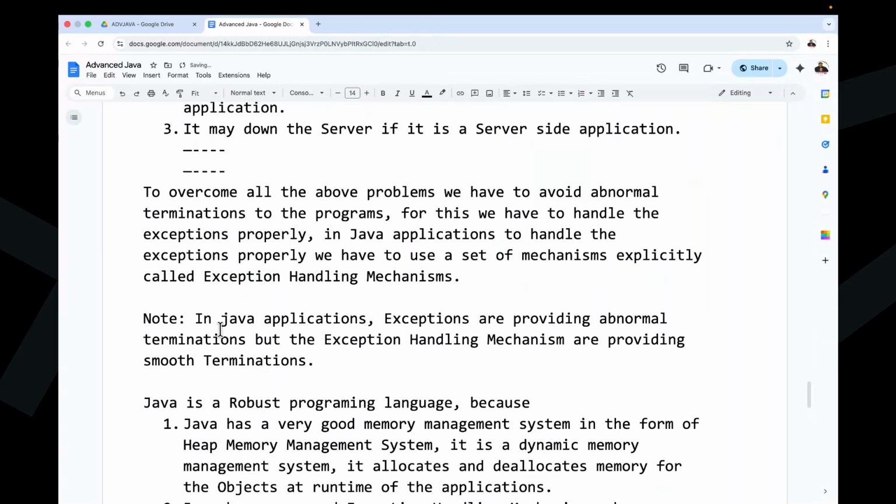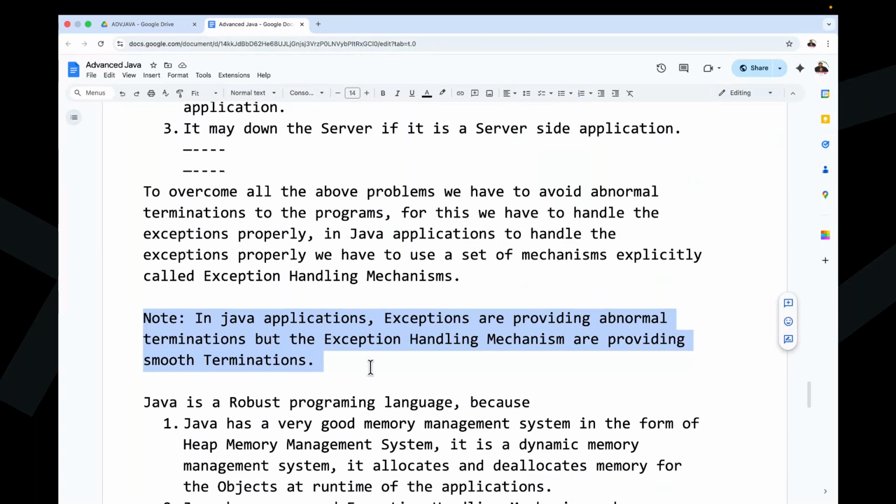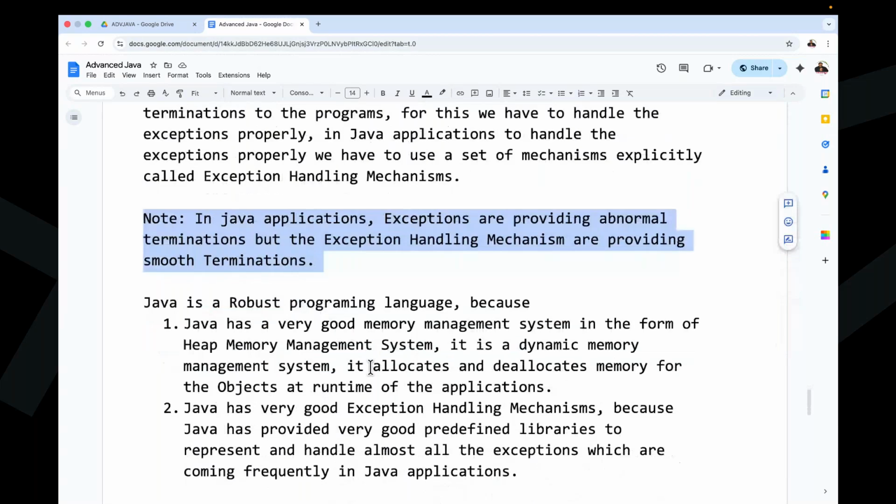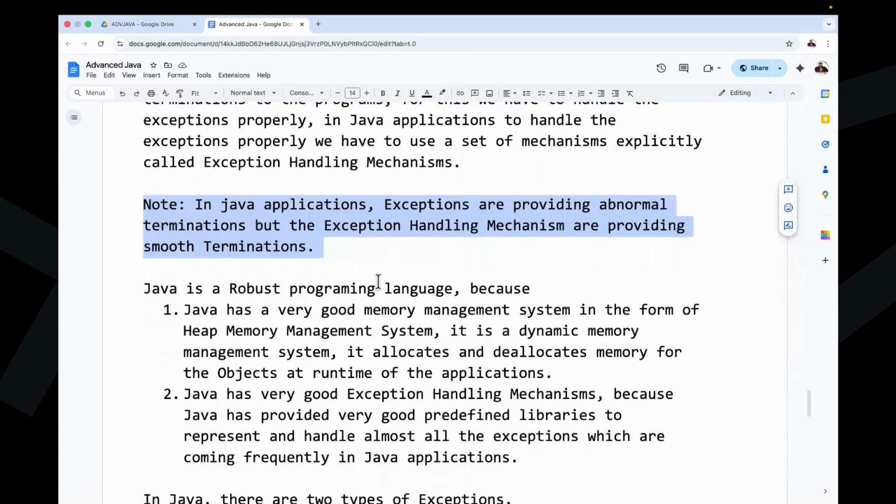Right, sir. Here is one standard conclusion related to exception handling. In Java applications, exceptions are providing abnormal terminations, but the exception handling mechanisms are providing smooth terminations.